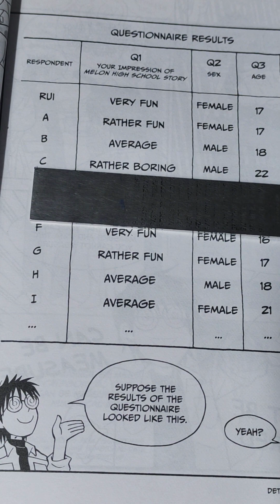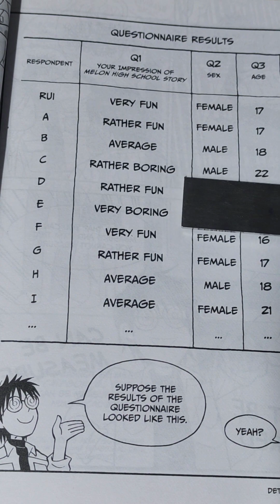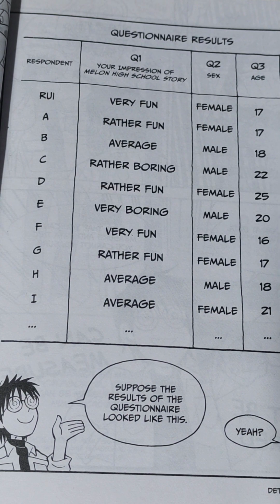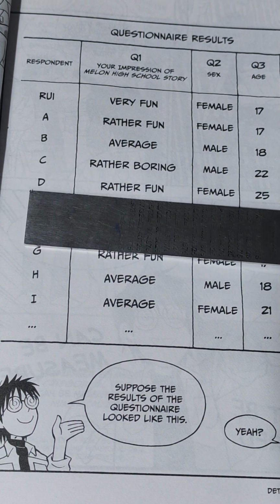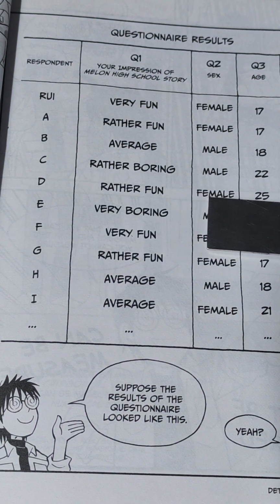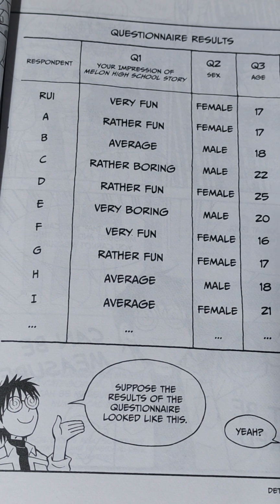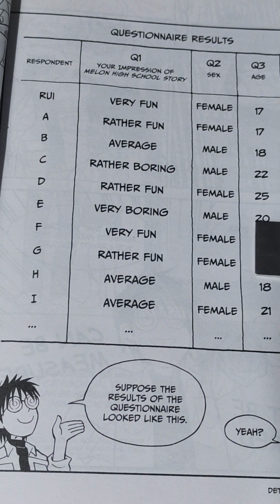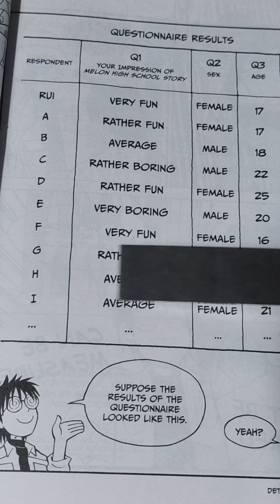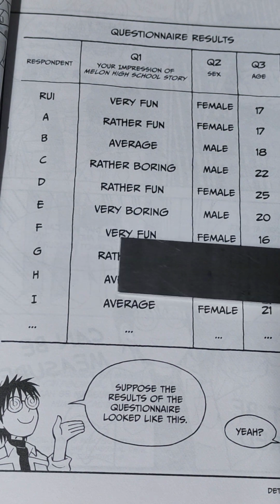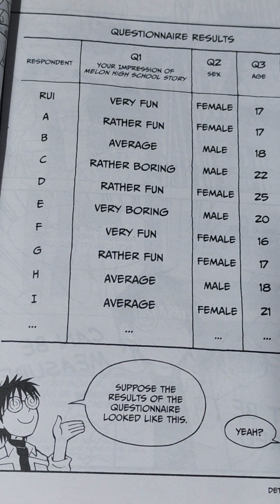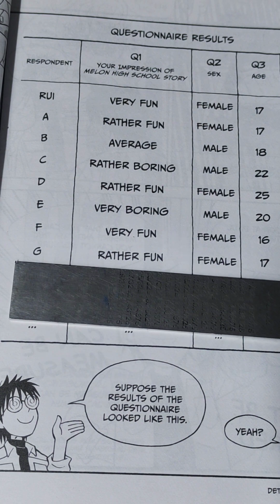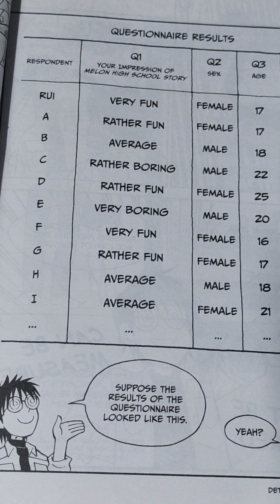C is rather boring, says he's male, he's 22 years old, and the comic book purchases are 7. D is rather fun, female, 25 years, and comic book purchases are 4. E is very boring, male, 20, purchases 3. F says very fun, female, 16, and purchases 1. G, rather fun, female, 17, and 2.